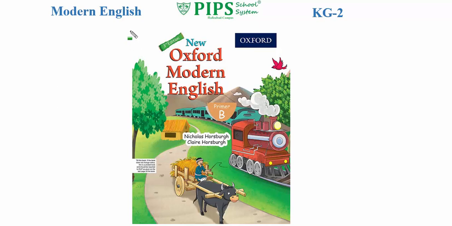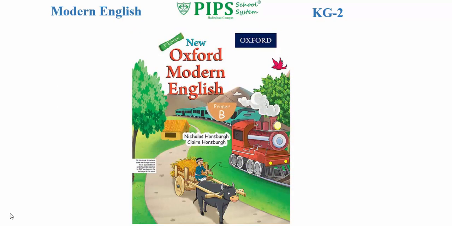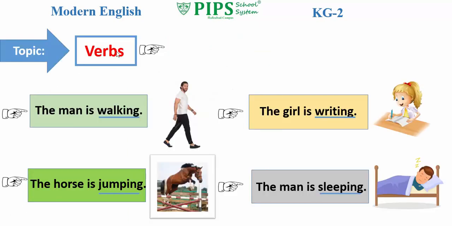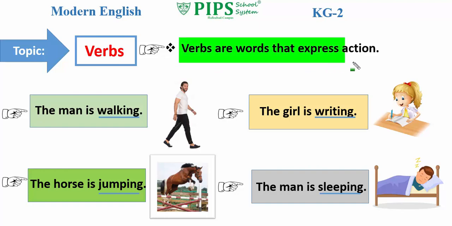Today we are going to study New Oxford Modern English Primary. Today our topic is verbs. Do you know, students, what is a verb? Verbs are words that express action. Dear students, in this lecture we will learn some action verbs.